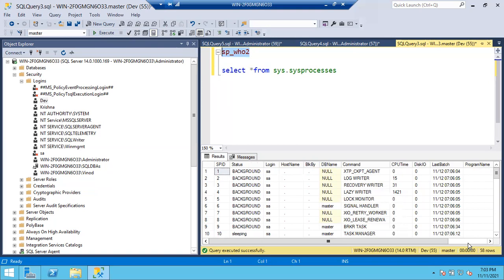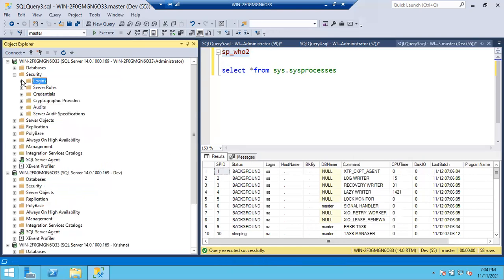Just a second back, he can see only his session. Guys, once you give any permission, that will take effect immediately. No need to wait actually. Just a second back, he can see his own session. Now, once I added him into the process admin, he can see other sessions also. Now he can kill other sessions also, but the procedure is he has to take approval before killing any session. Clear guys?